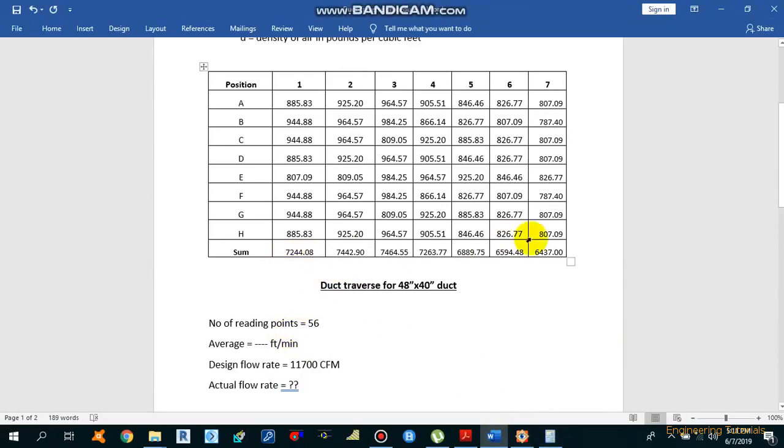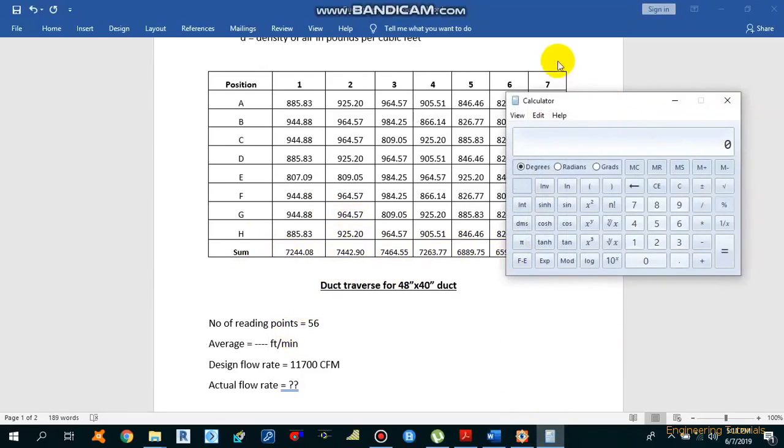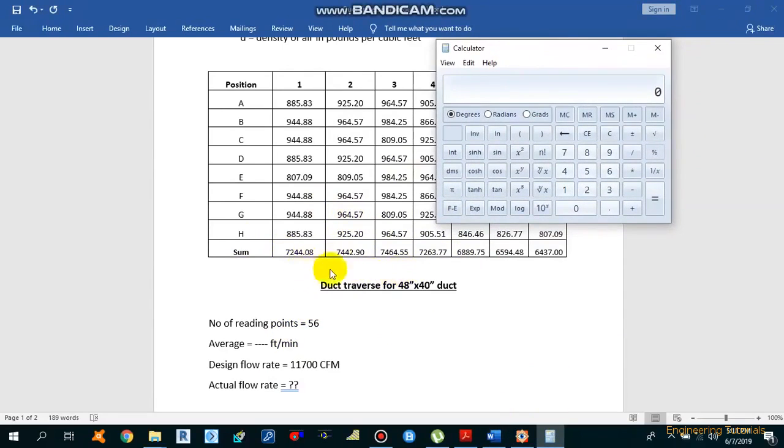So first we need to sum up all of these velocities. The velocity which we have over here is 7244, and other point is 7442.9 and 7464, then 7263 and 6889.75, and then 6594.48, then 6437.